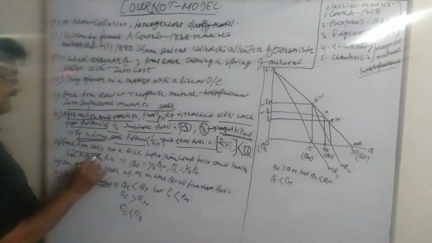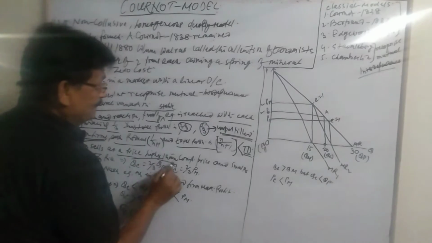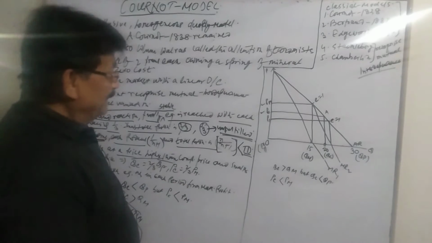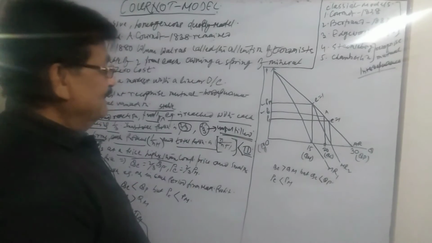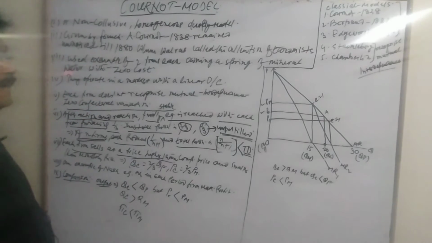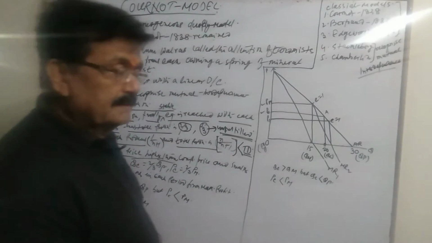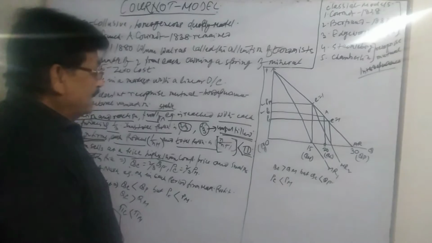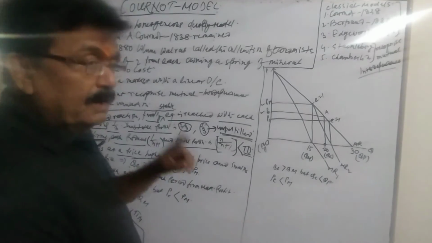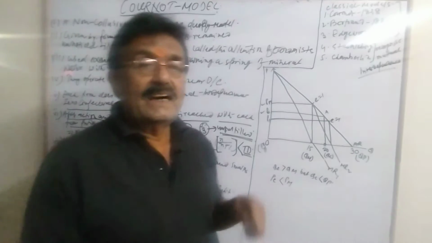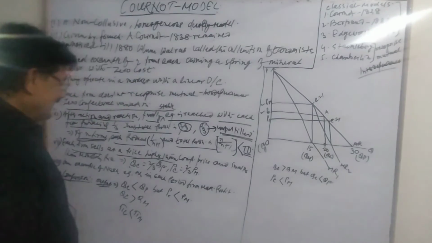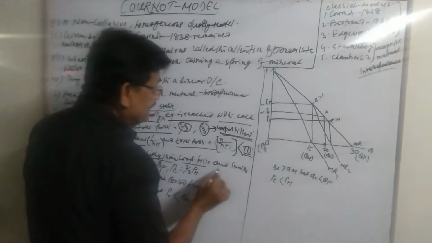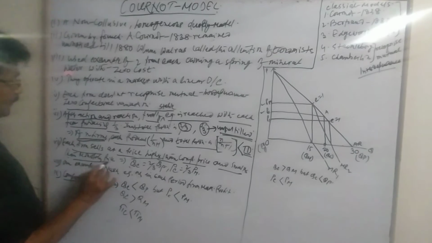Each firm sells at a price. Now let us see what happens in case of price. That price should be smaller than the monopoly price and larger than the competitive price. Whatever price the Cournot solution gives, as I've shown in the diagram, should be smaller than the monopoly price and larger than the competitive price. So here it is said that each firm sells at a price higher than the competitive price and smaller than the monopoly price.